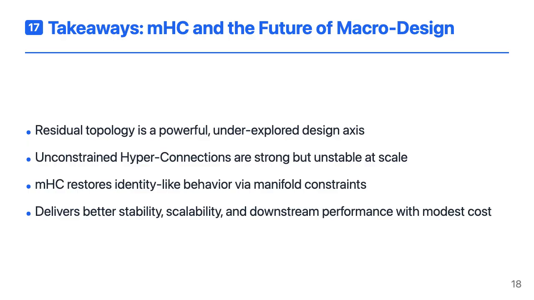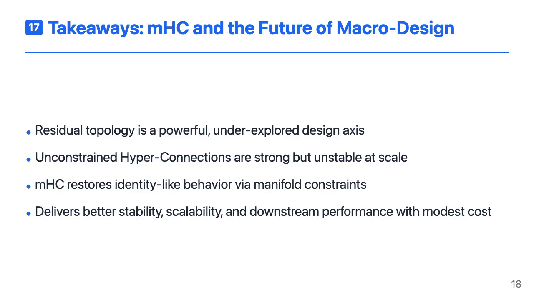Stepping back, this work highlights that macro architecture, the topology of how information flows across layers, is a powerful lever in model design. Hyperconnections showed that widening and enriching the residual stream can significantly boost performance, but also that unconstrained topology can destabilize training.